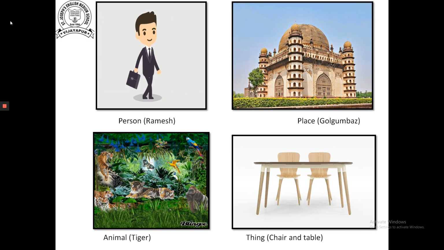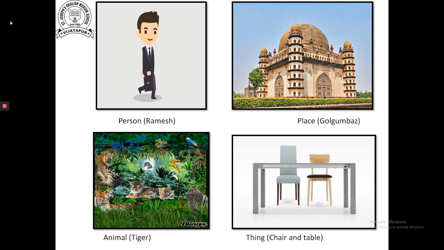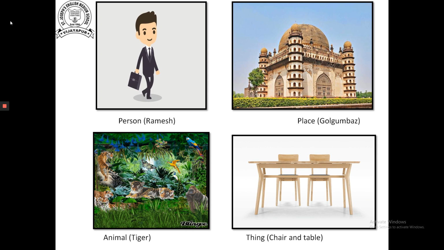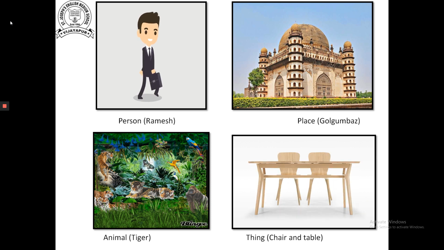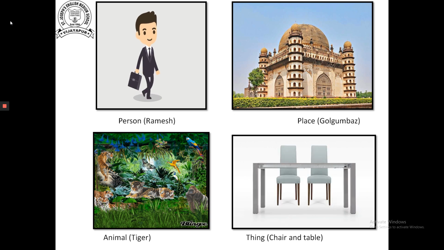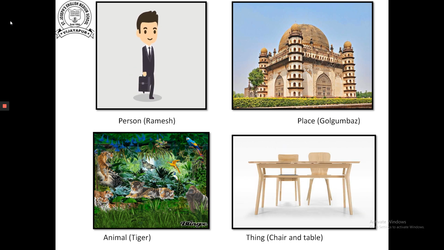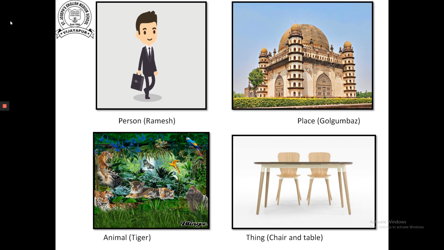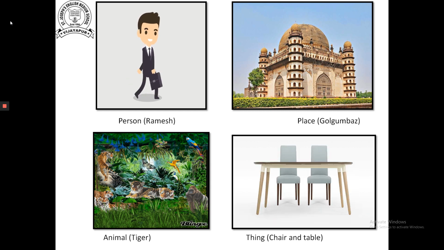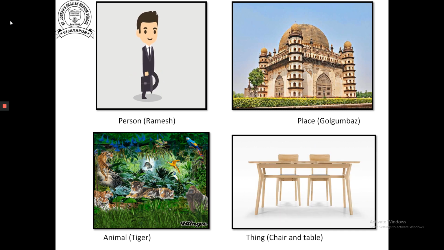See in first picture. They have mentioned here a name of a person. The person name is Ramesh. Second one, a name of a place. Do you know what is that? Gol Gumbaz. Where it is? It is in Vijayapur.